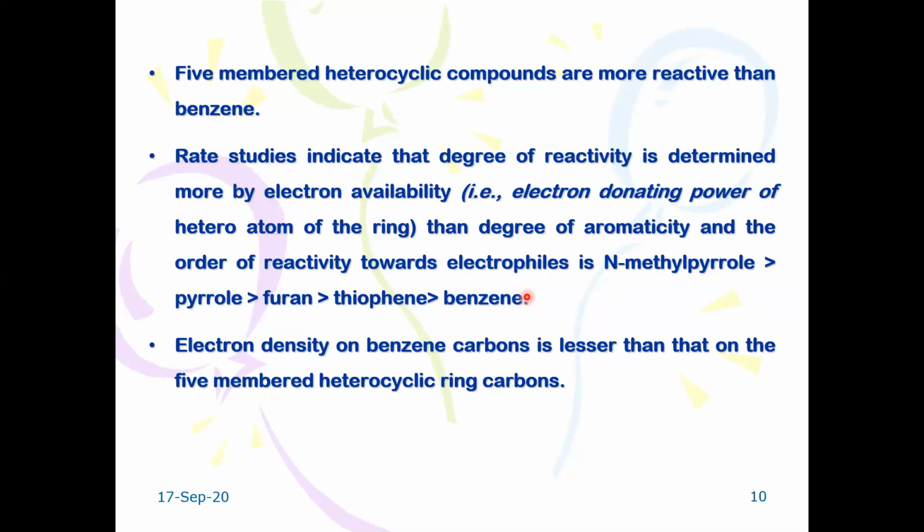Already you have studied the orientation in benzene. When you compare phenol, that is an OH group on the benzene nucleus, and nitrobenzene, an NO2 group on the benzene nucleus, phenol is much more reactive than nitrobenzene because OH is electron donating. Same explanation here. The methyl group is electron donating and increases the reactivity of N-methyl pyrrole compared to simple pyrrole, furan, thiophene, and benzene. Electron density on benzene carbons is lesser than that on the 5-membered heterocyclic ring carbons. So this explains why the 5-membered heterocycles are reactive towards electrophilic substitution reactions.